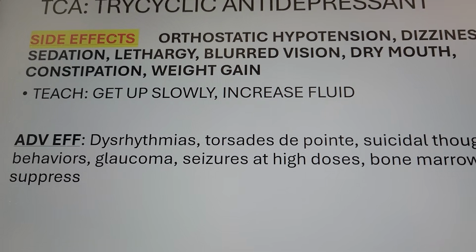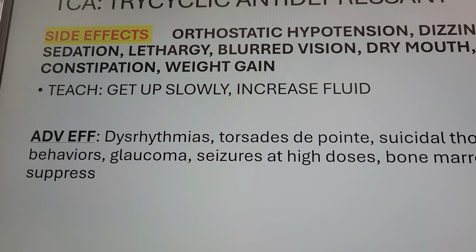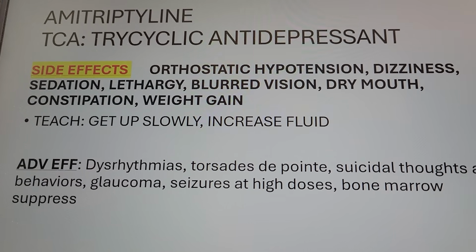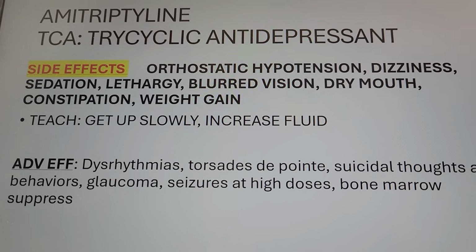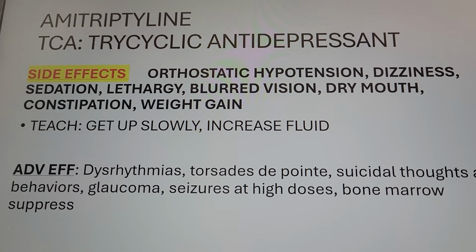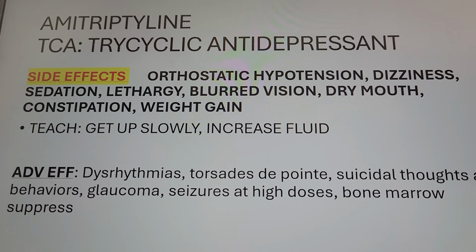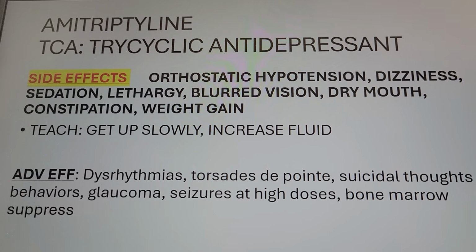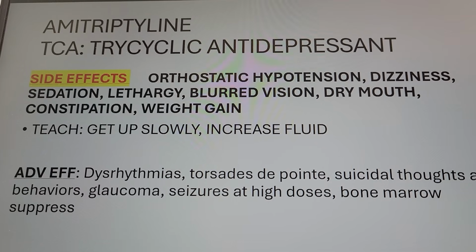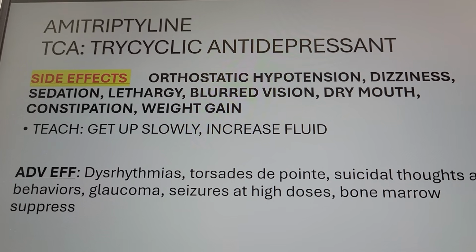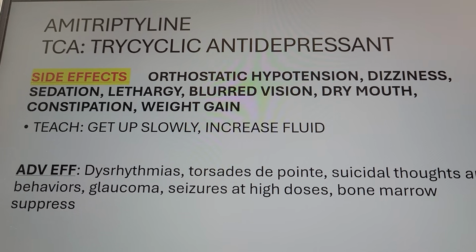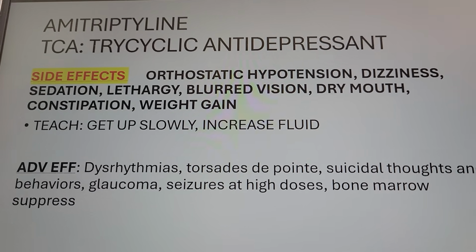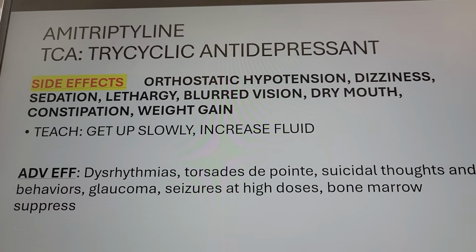And then also possible glaucoma, the intraocular pressure goes up, seizures at the high dose, so don't take too much, right? Follow the prescription from the doctor. And then bone marrow suppressed, now they're at risk for infection, right? When bone marrow is suppressed, they have anemia, they also risk bleeding, their white blood cells also a problem, so now they risk infection also. Okay, so amitriptyline, your antidepressant, TCA, tricyclic antidepressant. Anticholinergic effect, dry. Careful, check EKG.